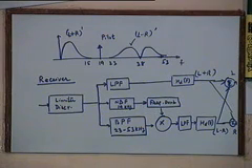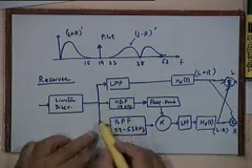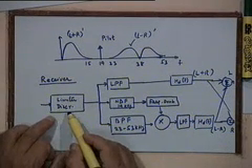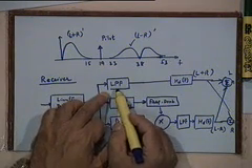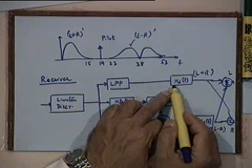For a monophonic receiver, you will not have all this. You will have the FM discriminator followed by the low pass filter followed by the de-emphasis filter.